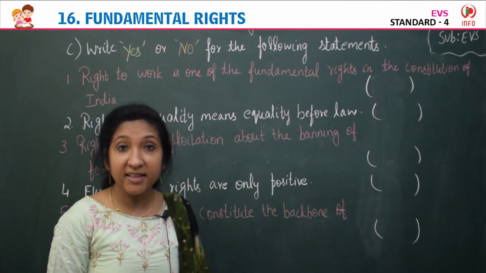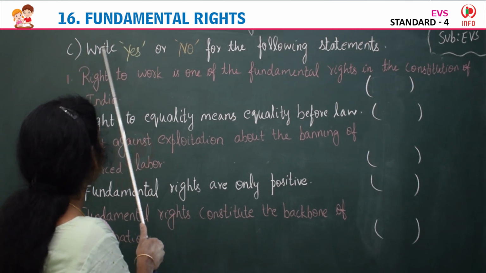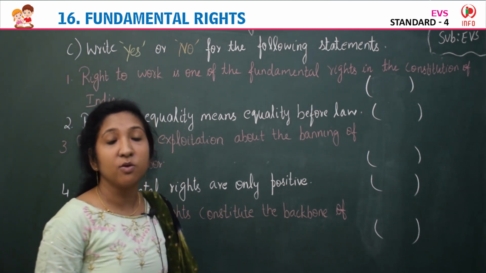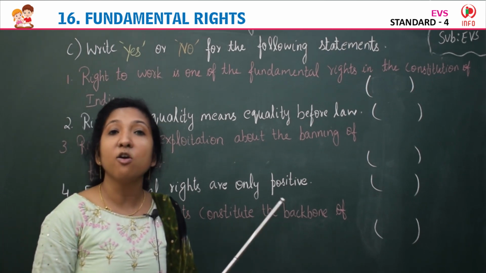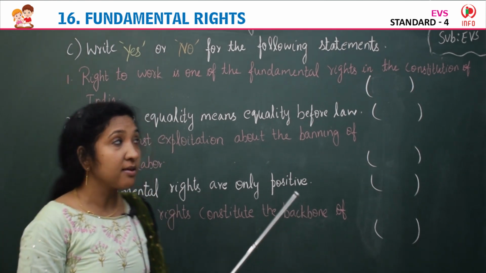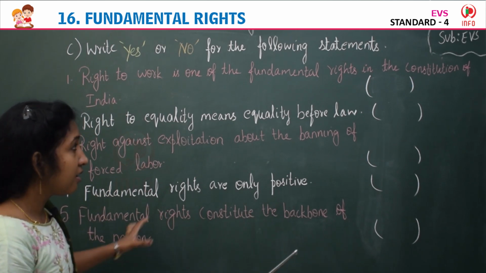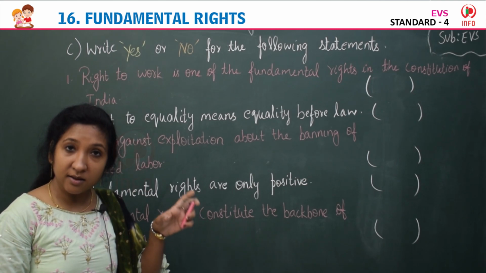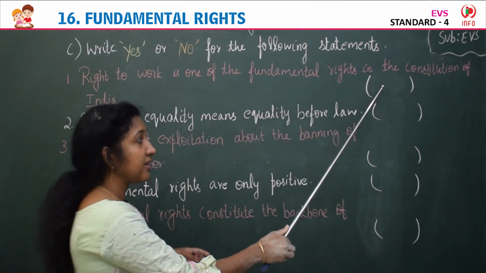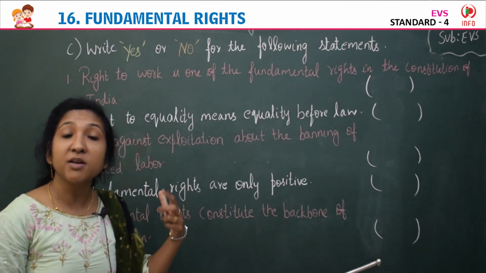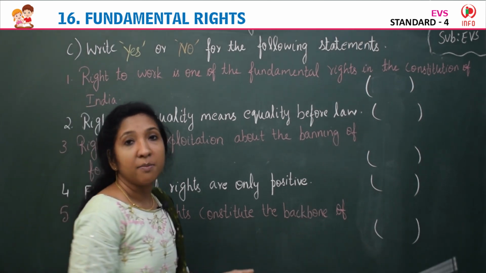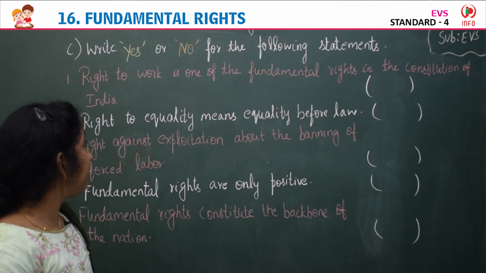Yes, children, our next exercise is exercise C. Write yes or no for the following statements. Given are some statements, you have to read the statement first. If the statement is correct, you have to write yes here in the bracket. If the statement is wrong, if it is not correct, then you have to write no in the brackets. Okay. So let us read the first question.